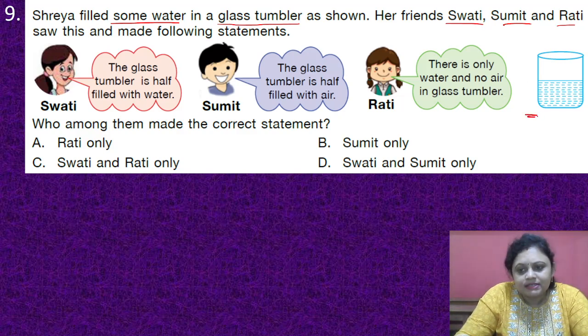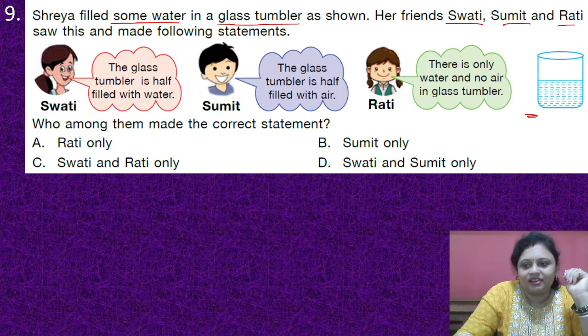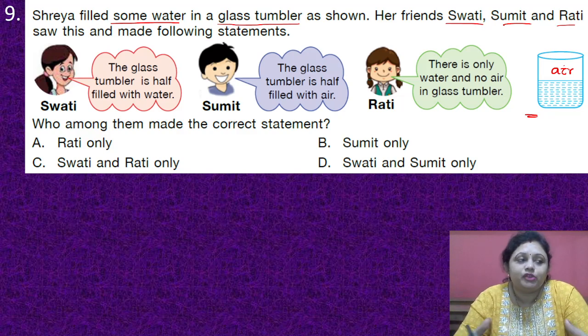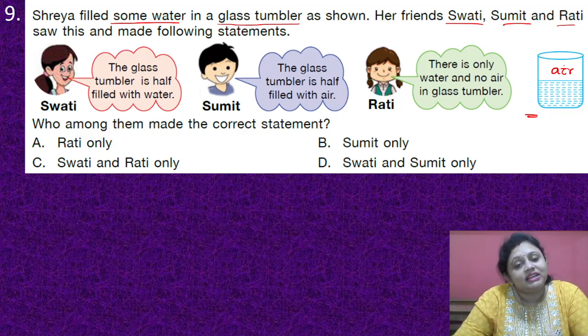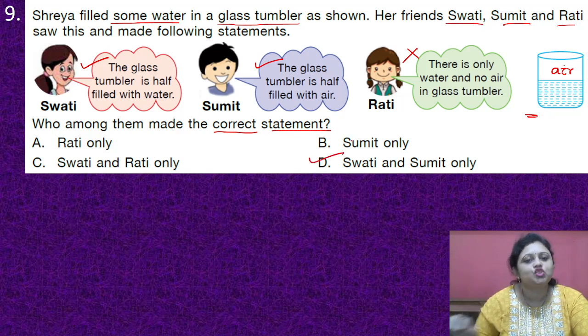So you can see this. Half is filled with water and the other half is filled with what? Air. Right? This portion is air. In our surroundings, if you cannot feel anything present, that is the air which is present around us. So Swati is correct that the glass tumbler is half filled with water. Sumit is also correct, the glass tumbler is half filled with air, but Rati is not correct. So the correct answer is option D, Swati and Sumit only.